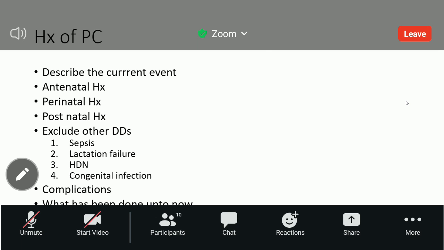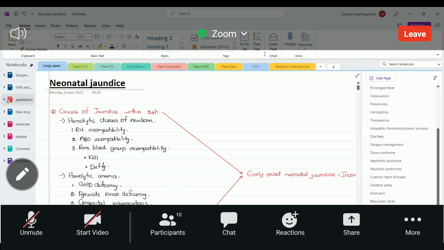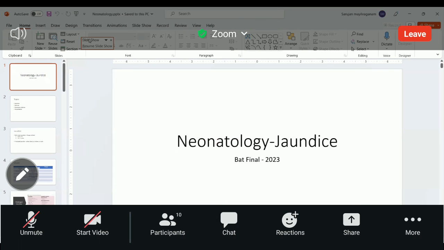Just one question: if we get a long case on this, should we describe the current event and also the first event in detail? Usually in the case you will be getting patients under the age of 1 year. So if you are starting with the current episode, just describe the current episode in and out. Because this is a child, you will be starting from the antenatal history. So from the antenatal history up to the current episode, you will anyway explain the first episode as well. So no need to worry about that.